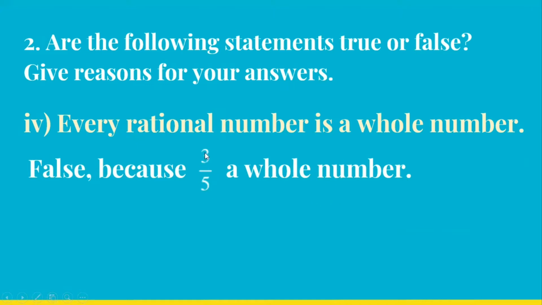So 3 by 5 is not a whole number because whole numbers are 0, 1, 2, 3, 4, 5, 6, 7, 8 and so on to infinity. Whole numbers start from 0 and are never fractions, while rational numbers can be fractions as well. Therefore, every rational number is a whole number is a false statement.